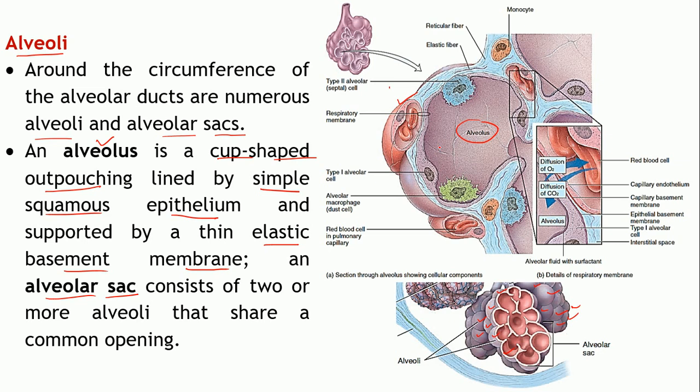Now what is the alveolar sac? An alveolar sac consists of two or more alveoli that share a common opening. So as you can see over here, that's an alveolar sac, because all of these share a common opening. Collectively those alveoli are known as an alveolar sac.